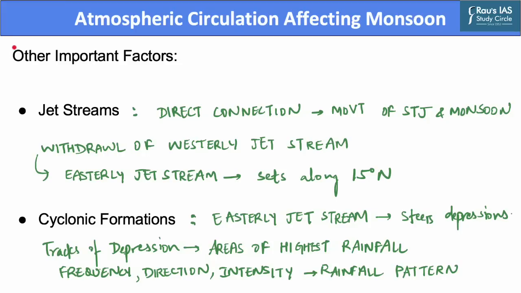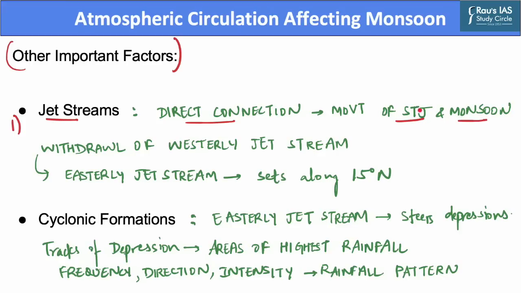Now let us look at the other important factors that affect the Indian monsoon. The first of which are jet streams. These are strong winds blowing west to east about 5 to 7 miles above the surface of the earth. Jet streams can cause change in wind and pressure in the atmosphere, pushing the air mass around and affecting the world's weather.